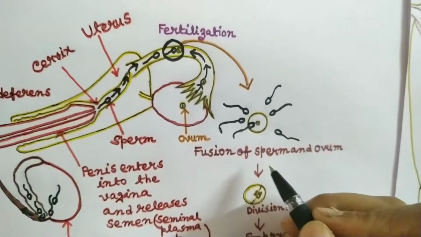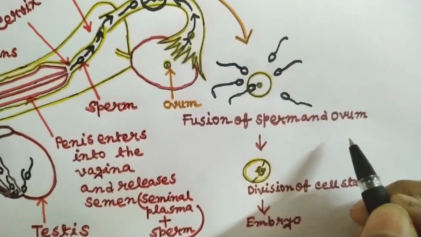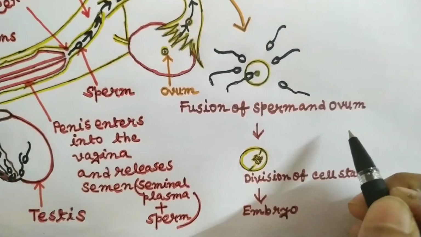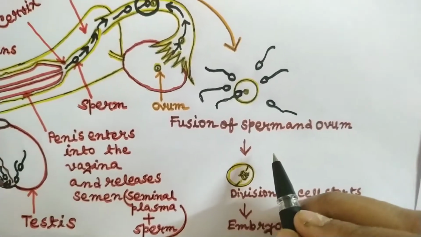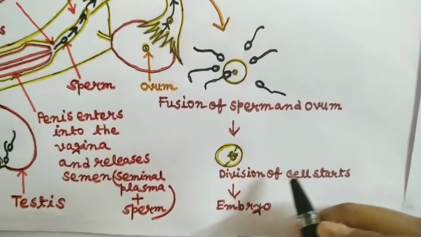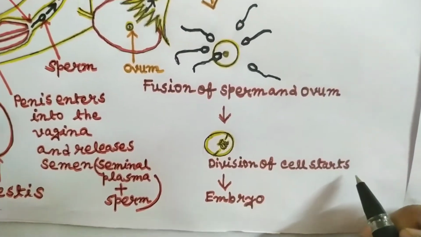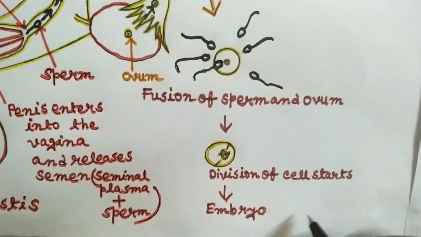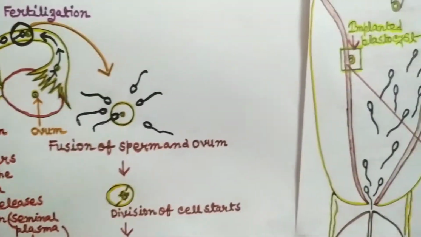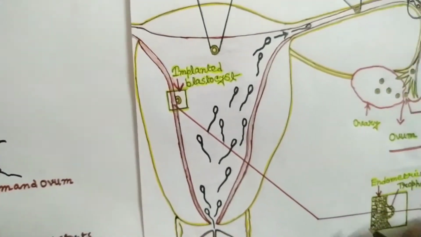So, the fusion of the sperm and ovum is called fertilization. After fertilization, the zygote or a single cell is formed. After that, the division of cells starts. And over time, the embryo will be developed. Now, let's go into it in detail.